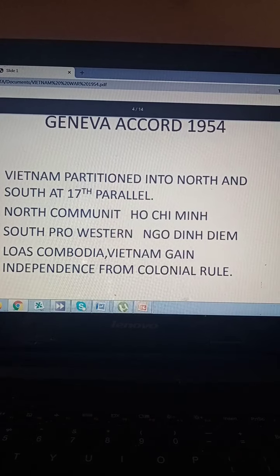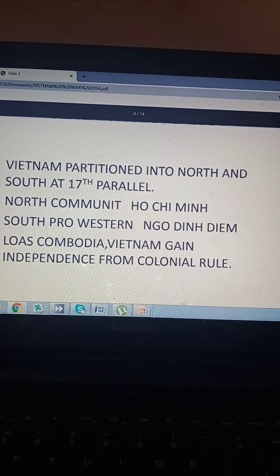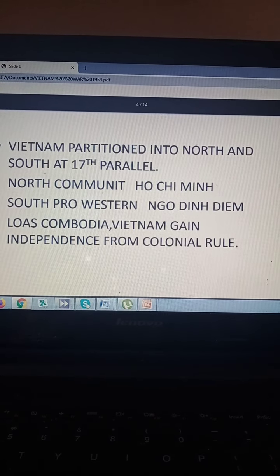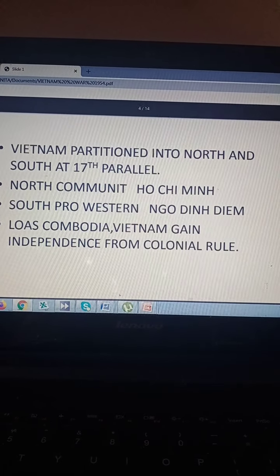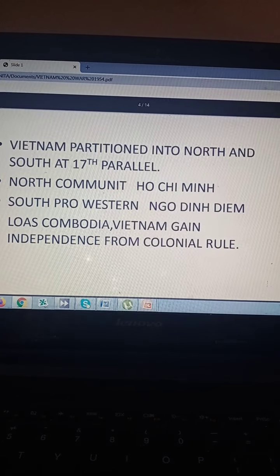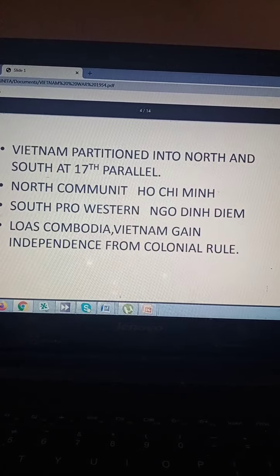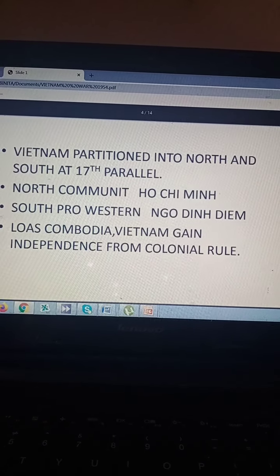Okay, that is called the 17th parallel, and that is the boundary line, the partition line between North Vietnam and South Vietnam. So finally we see North Vietnam comes under communist rule, that is Ho Chi Minh, supported by the USSR, and South Vietnam is pro-Western, that means pro-USA, supported by Ngo Dinh Diem. He was the president, backed by the USA, and he becomes the president of South Vietnam. He's known as Ngo Dinh Diem.